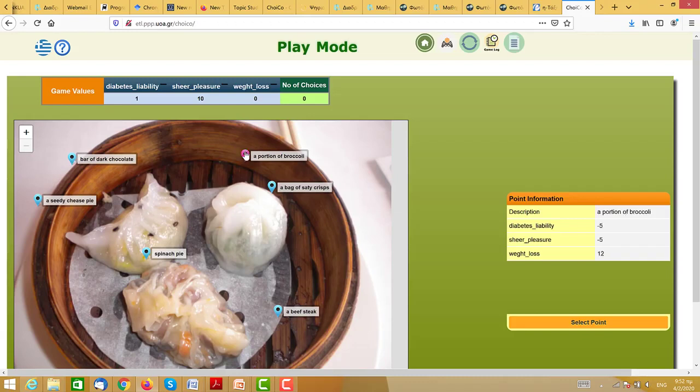So when I click and I start the game again, if I start with portion of broccoli, then I'm doing good because my diabetes liability, you see, is -4 and my weight loss is 12, which means that I can have a bar of chocolate now. I'm still doing good. But then if I have another bar of chocolate, then I don't get a clap because the weight loss is starting to get into danger ground and the liability is starting to get 20.